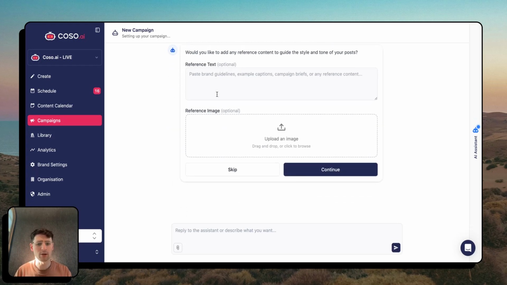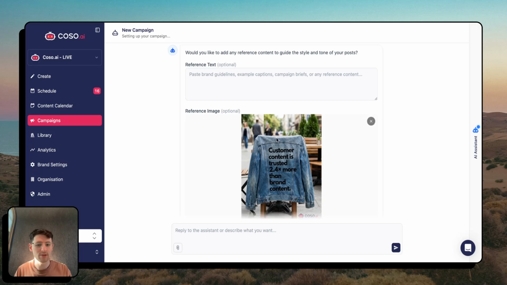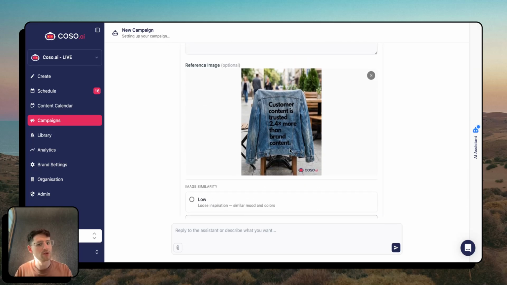All right, so now I have the option of supplying an example of how I sound to Koso. This is reference text. I'm going to skip over that, it's got a pretty good read already. I am, however, going to supply a reference image. This is one of the images that we've used in our own social media that's done quite well.